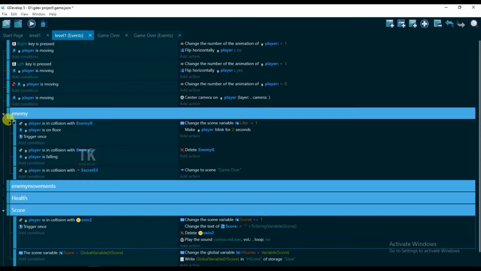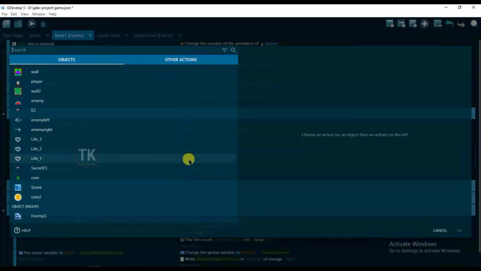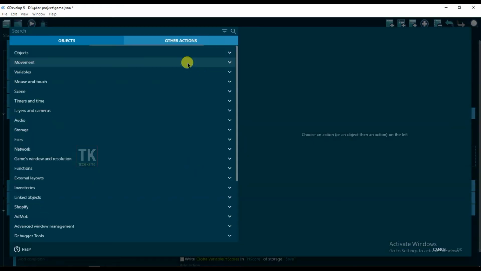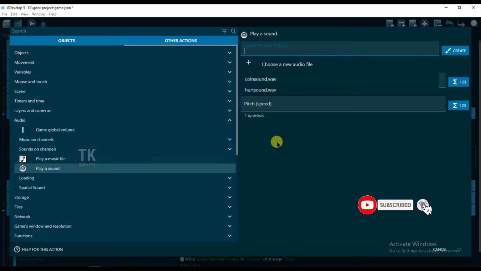And now I'm gonna add a sound for enemy. When player is in collision with enemy group and player is falling, then sound will be play. Click on add action, other actions, audio, play a sound.